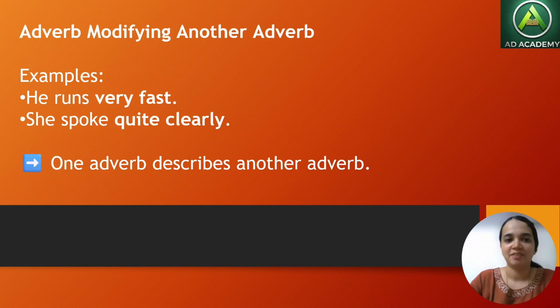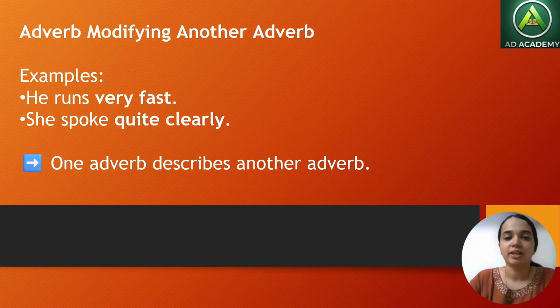Next is an adverb modifying another adverb. So how can an adverb modify another adverb? We can check the example. He runs very fast. Here we already have an adverb, that is fast. It qualifies the action runs, but to show its intensity we can use another adverb, that is very. He runs very fast. So very and fast both are adverbs.